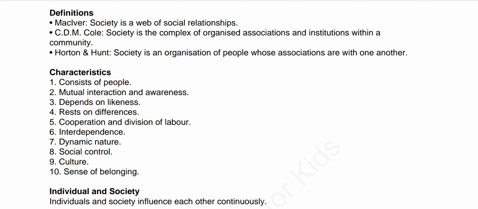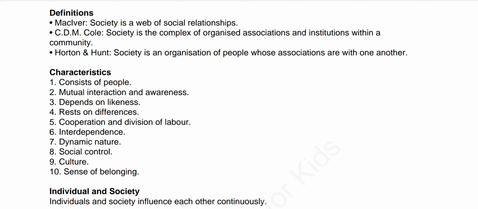Now, society has its own ways and means of controlling the behavior of its members, right? But side by side, conflicts, competition, tensions, revolts, rebellions, suppression are also there in a society, right? The behavior and activities of people are to be regulated.